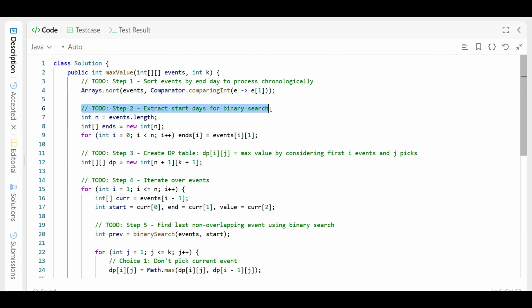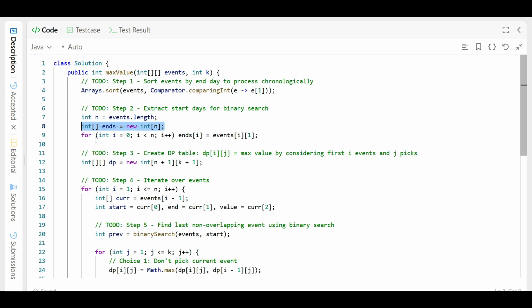Now step 2: we extract the days for binary search. We get n, this will be our ends array, and we traverse all the events, extract the event dates and store them in the events array.